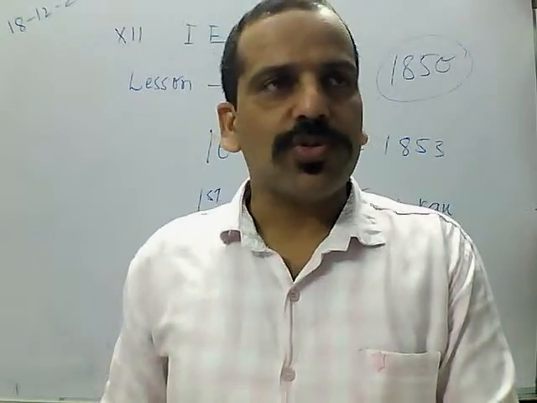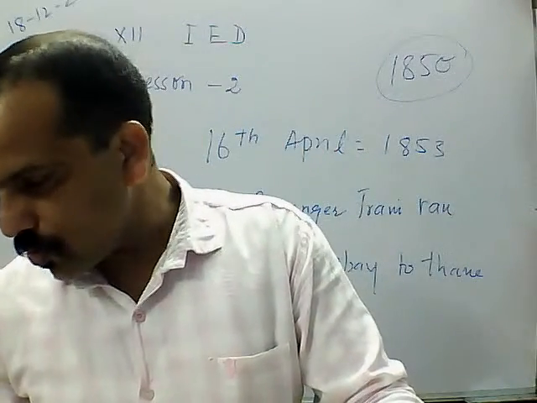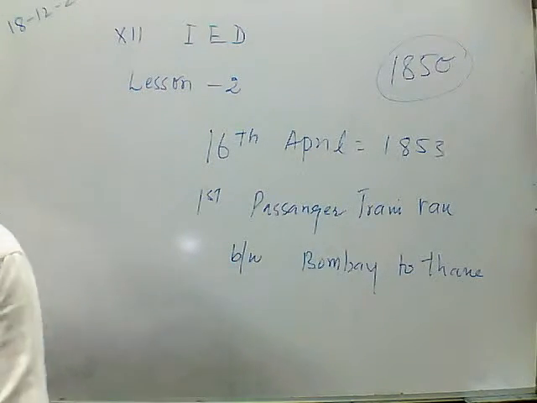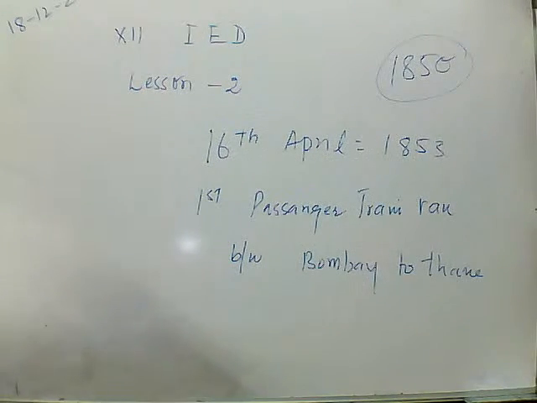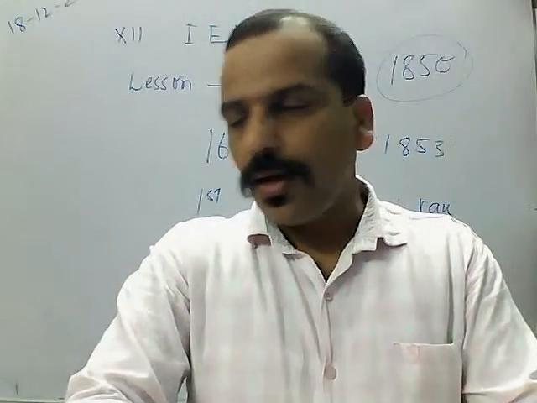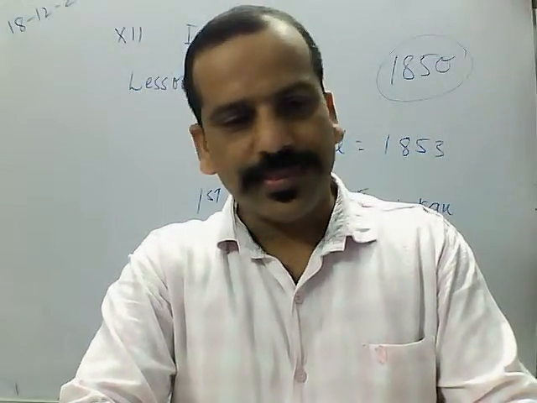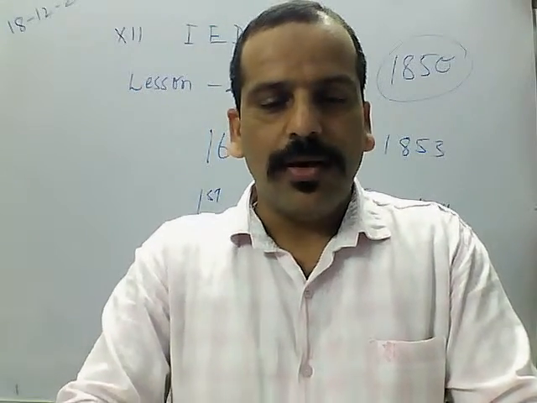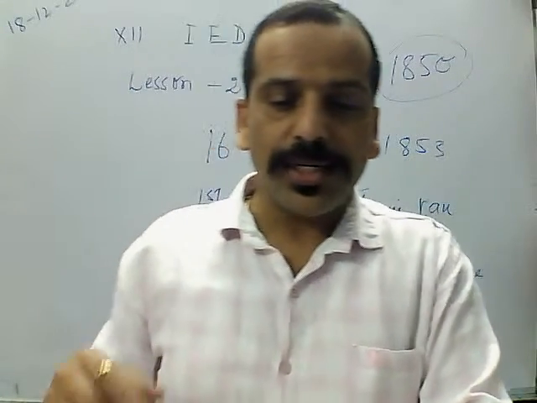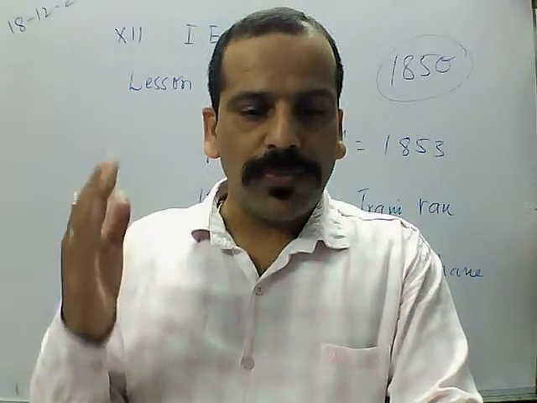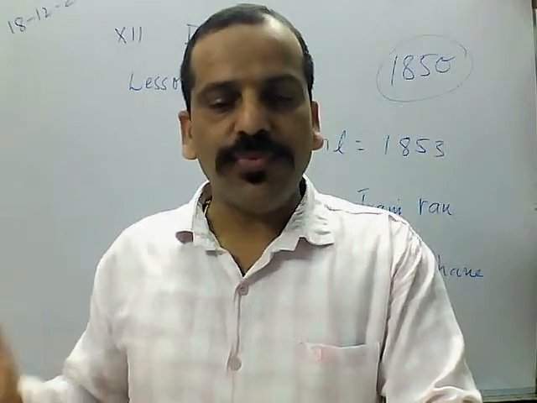So this is about question number 1. Question number 2, again for 4 marks. Green Revolution would have favored the rich farmers only if the state did not play an extensive role.